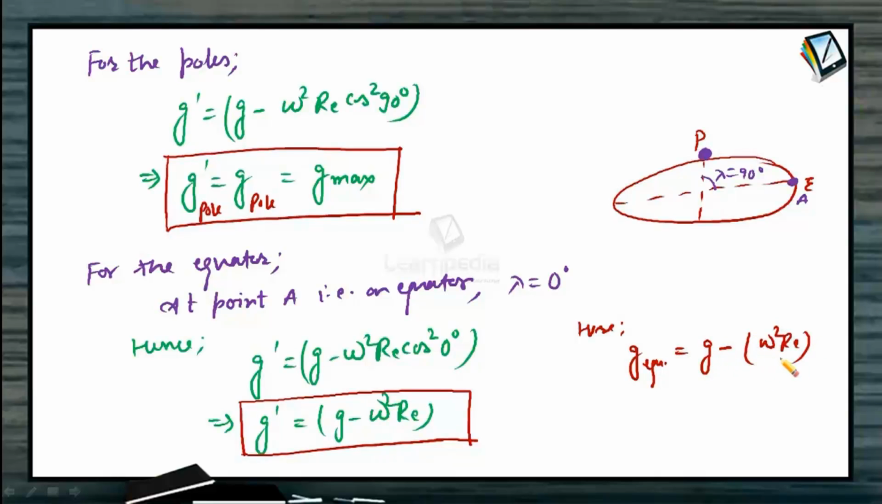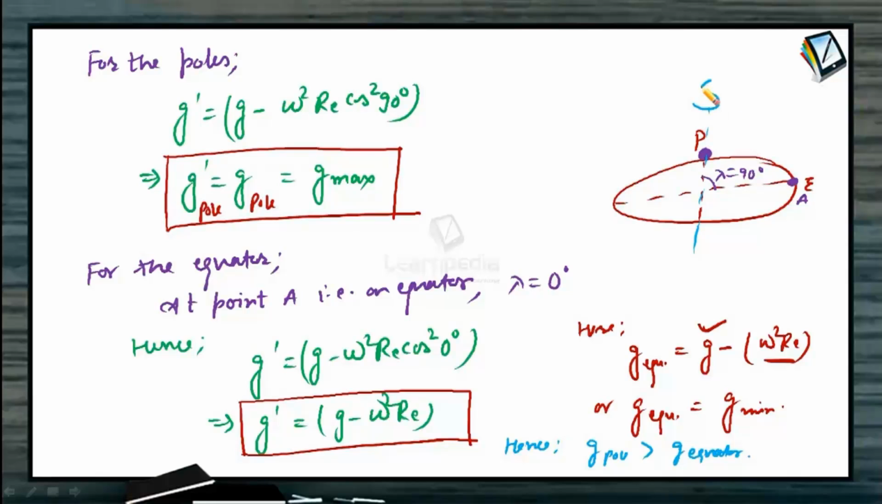So when we subtract this numerical value from this g, it becomes less than its actual value, or we can say that g at equator is minimum. Hence we conclude that g at pole is greater than that of g at equator. Since the value of g at pole does not change, hence we can say that there is no effect of rotation of earth on the value of g at the poles.